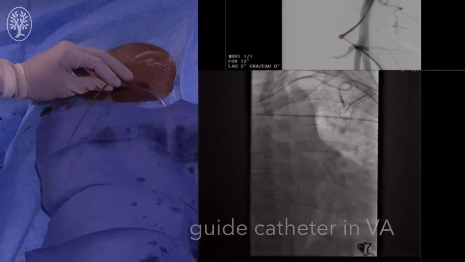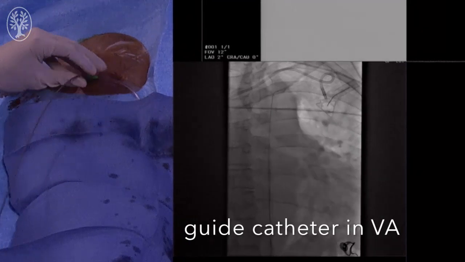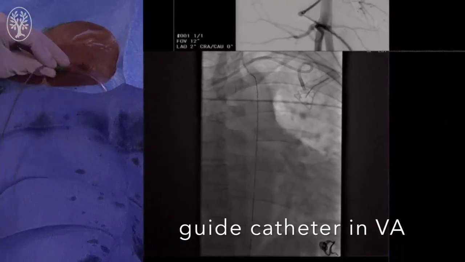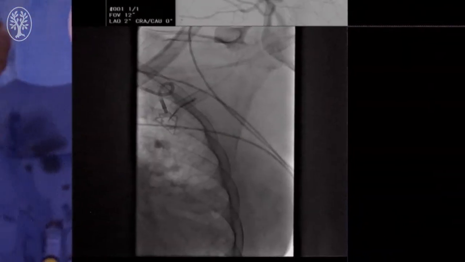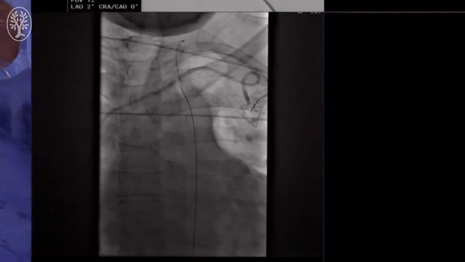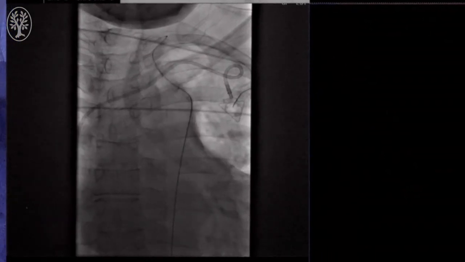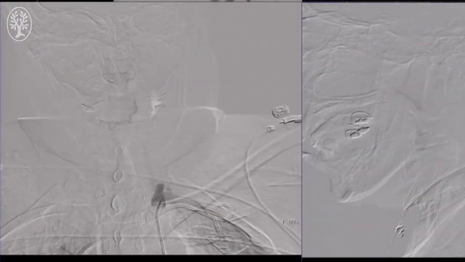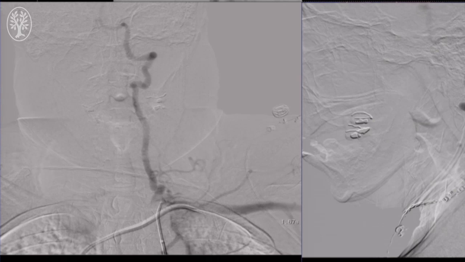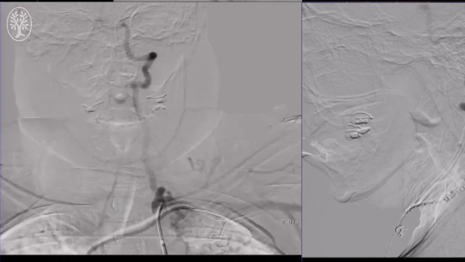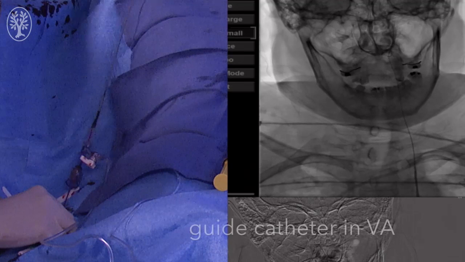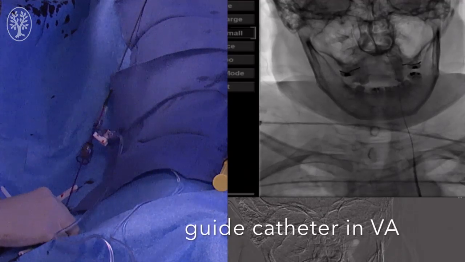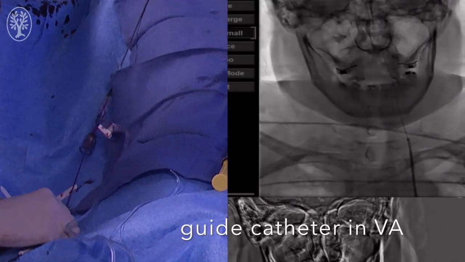Under general anesthesia and after obtaining access through the right femoral artery, a 6 French guide catheter is then inserted into the left vertebral artery. The left vertebral artery demonstrates severe tortuosity, as you can see in these images. However, we were able to accommodate this 6 French guide catheter with no problem.